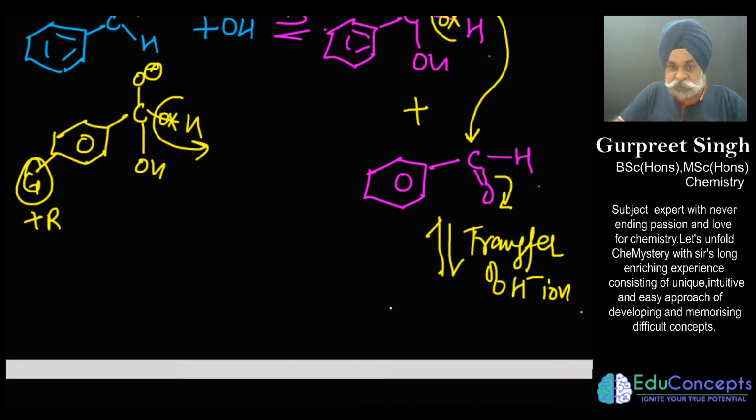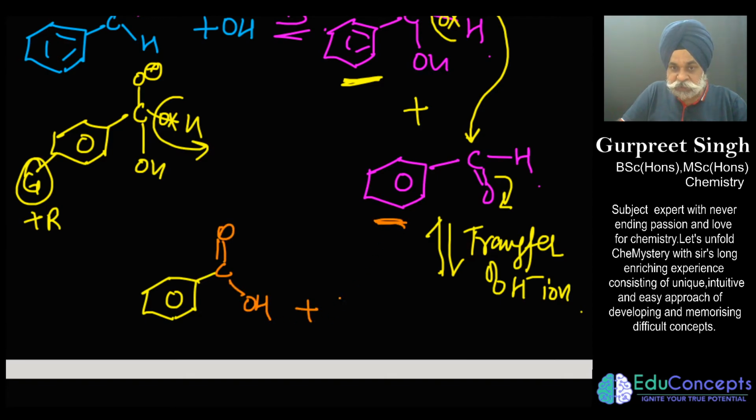And what shall I now be getting? I shall be getting something like this. This compound which I am writing here is going to get converted into COH, and this compound would change into this compound. This becomes O negative, H, and one H negative came here.